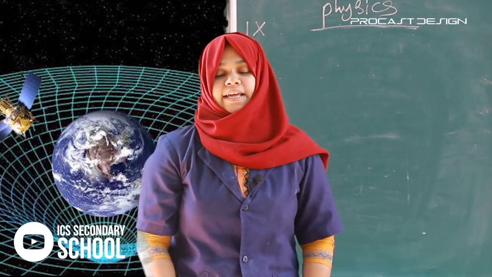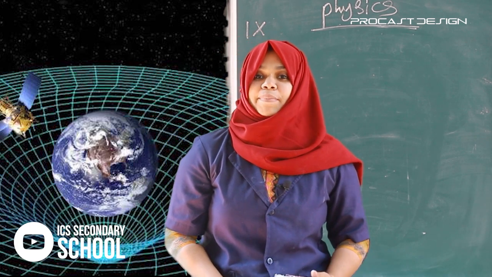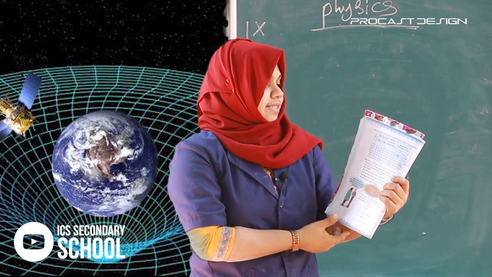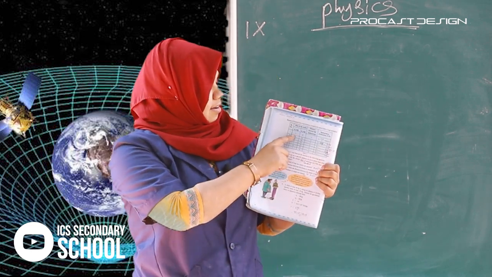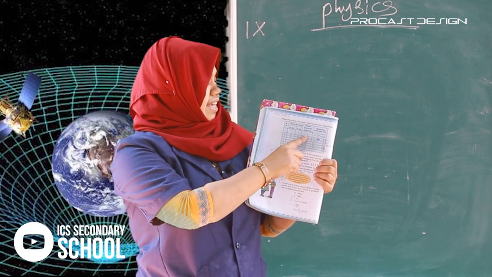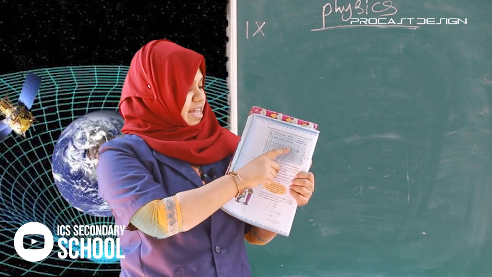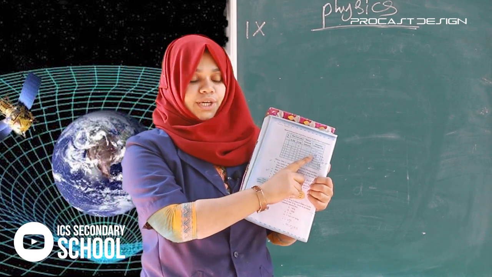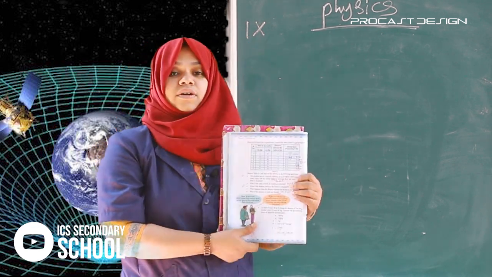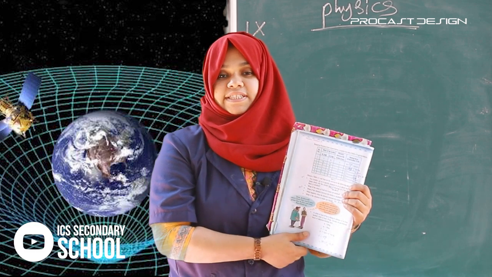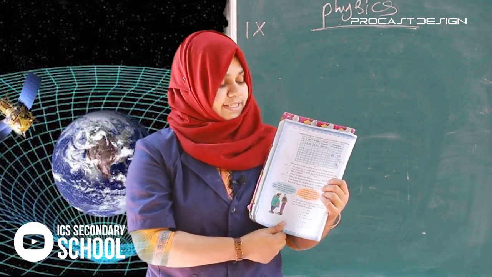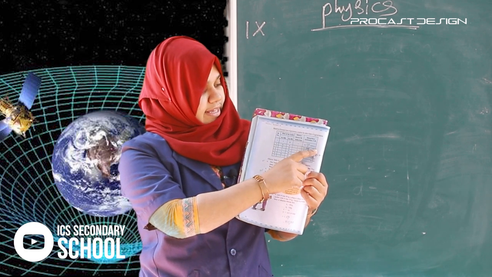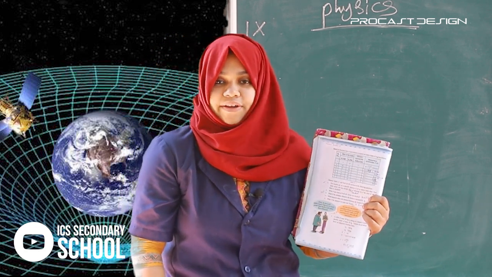Based on Newton's law of gravitation, complete the table, table 4.1. First one is done here. m1 is 5, m2 is 10, distance 2. Then we apply the values in the equation G m1 m2 divided by d square. So G into 5 into 10 divided by 2 square gives G into 12.5.